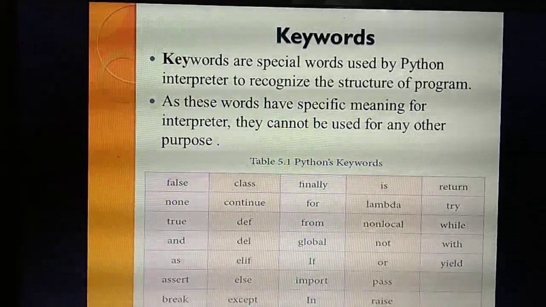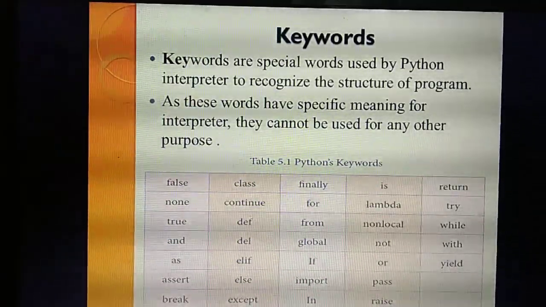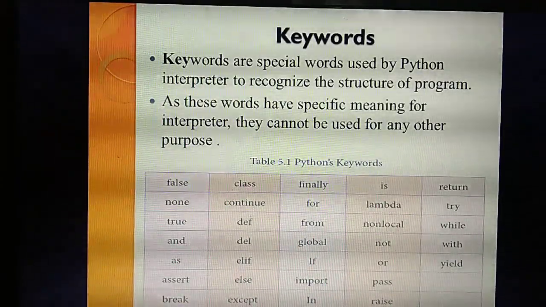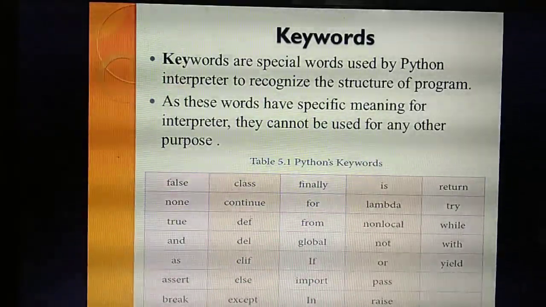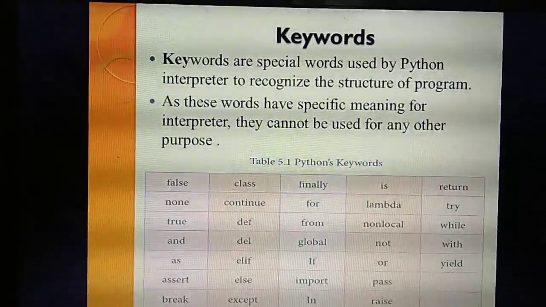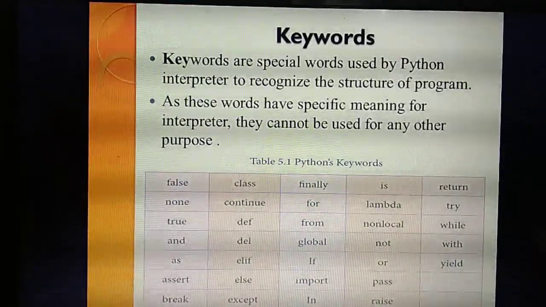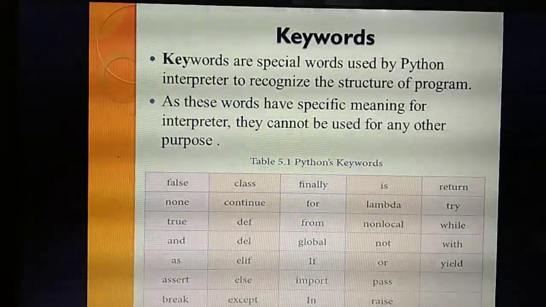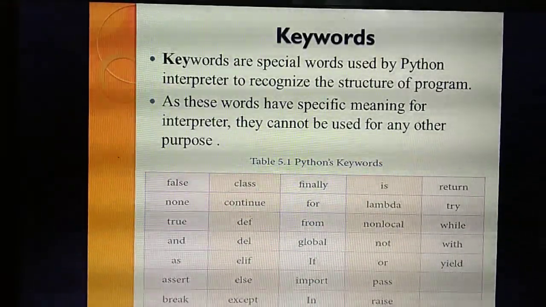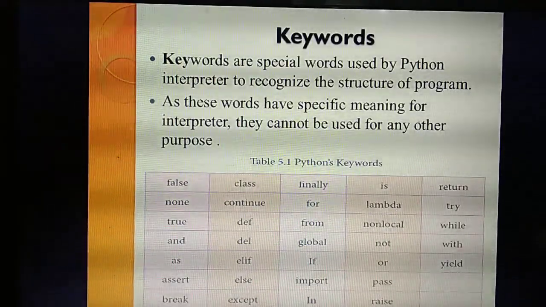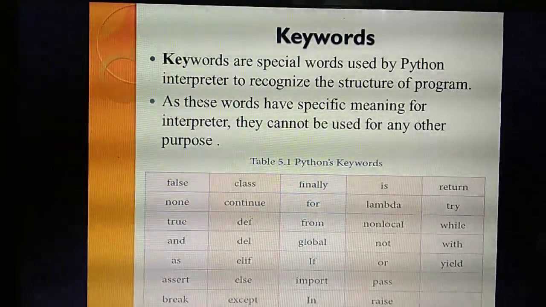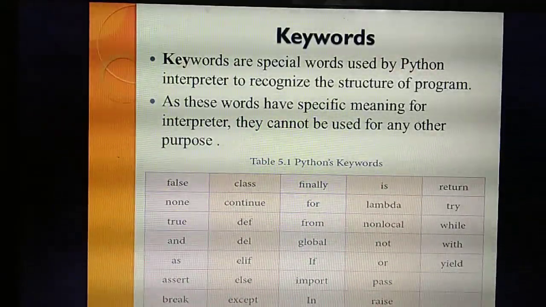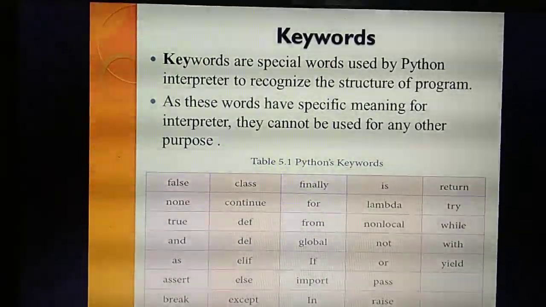Keywords are special words. Not only in Python, whether in C++, Java or any programming language, keywords are special words. We use these keywords so that the compiler or interpreter can recognize the structure of the program. What do you mean by recognizing the structure of the program? For example, in a C++ program you will write void main. What's the keyword here? Void.